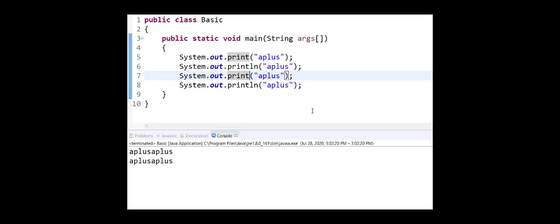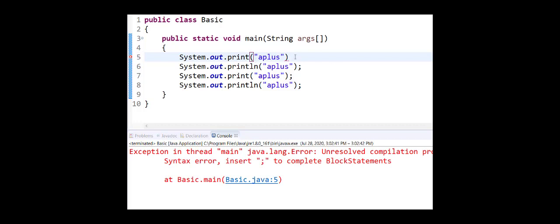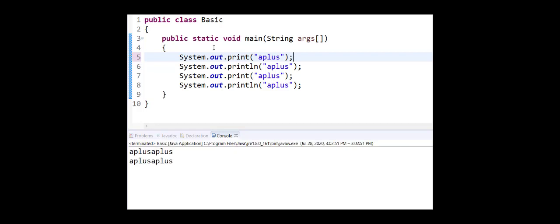So print will stay on the line. If you print more values, they'll all stay on the same line. If you put print lines, then it'll move down a line and print individual pieces on its own line. The other thing that you can do when you're working with this code is come in here. You're probably going to make a mistake or two. You'll delete a semicolon somewhere. It's going to yell at you. That's okay. The best way to learn is to go in and make changes to this code and rerun it and adjust it and see what the output is.